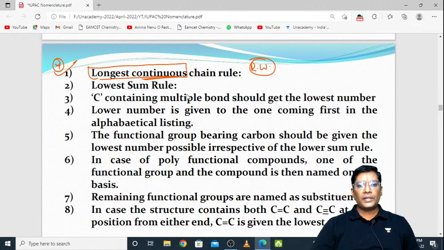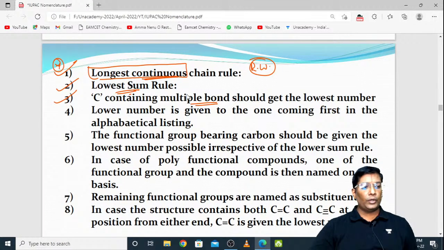And after the completion of this identification of the longest continuous chain, you have to give the numbering to the main chain, or the longest continuous chain, with the help of this formula, that is the lowest sum rule you need to apply. So the lowest sum rule I will explain later, and after that, carbon containing multiple bonds should get the lowest number.